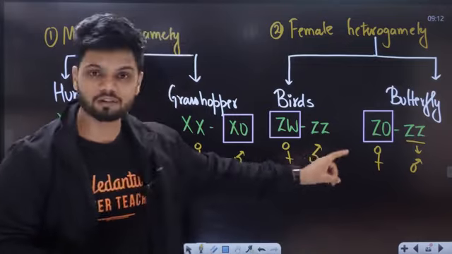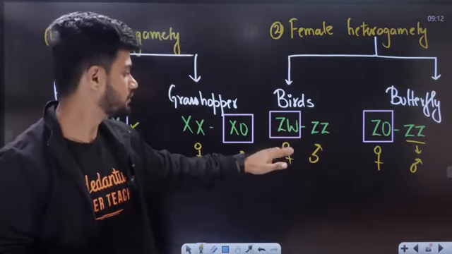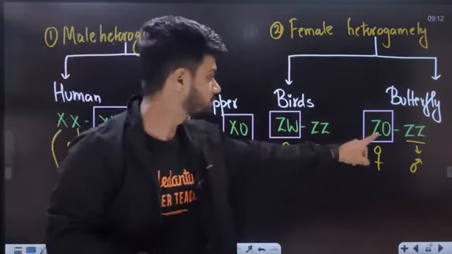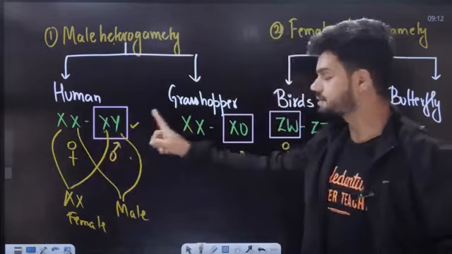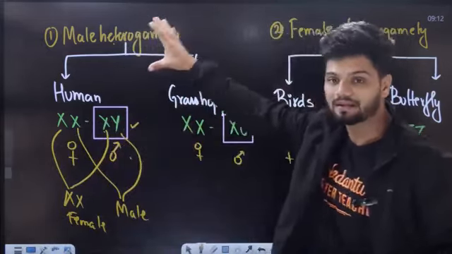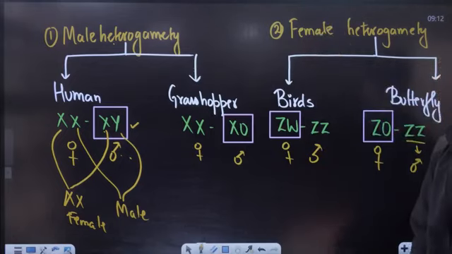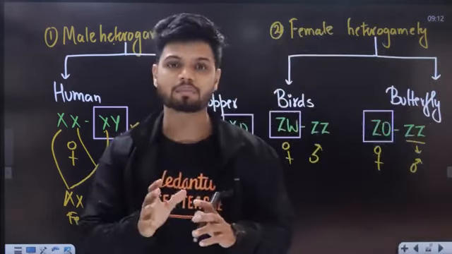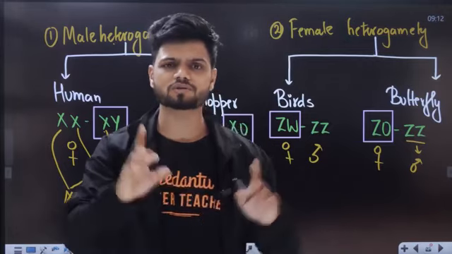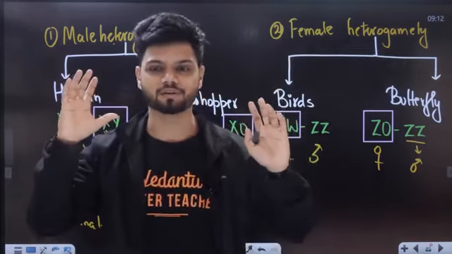Whether it is going to be male or female, here the female determines because of different types of gametes. Here the male has different types of gametes. That is called male heterogamety and female heterogamety. Importantly, in examinations, in the KCET examination, there are many questions based on this concept.